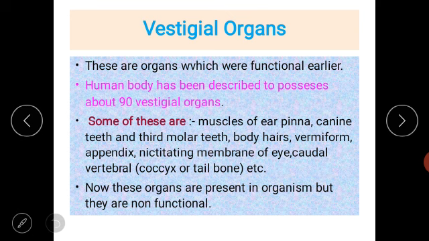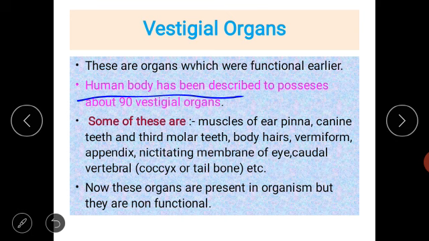These are organs which were functional earlier. Vestigial organs are what? These are the organs which were functional earlier in the past history. Whenever the human being was developing, these organs were present in the human being or any other organism, and now at present day these organs are still present in the human body, but they are not carrying out any kind of function.